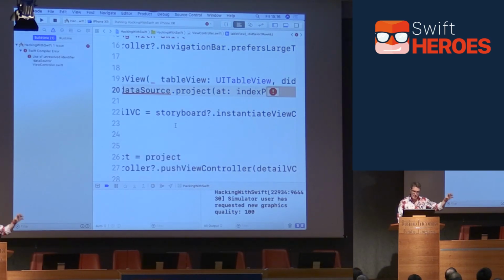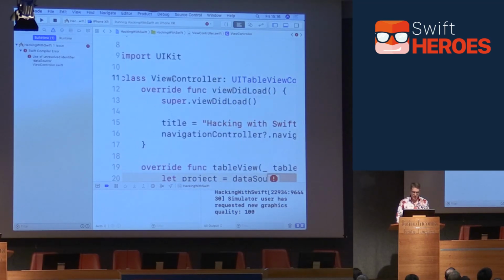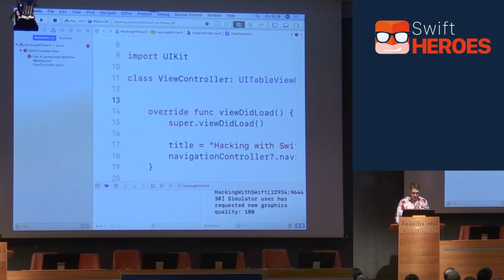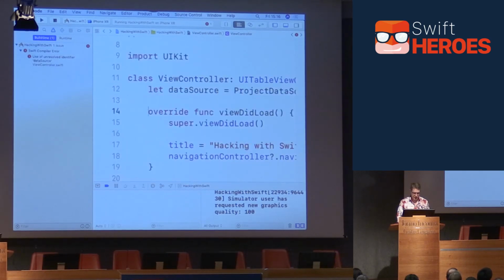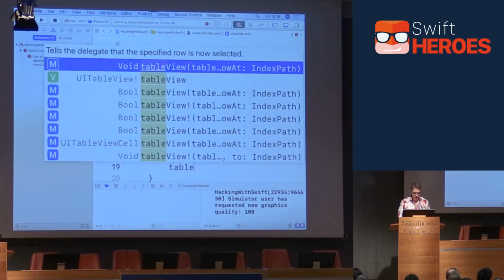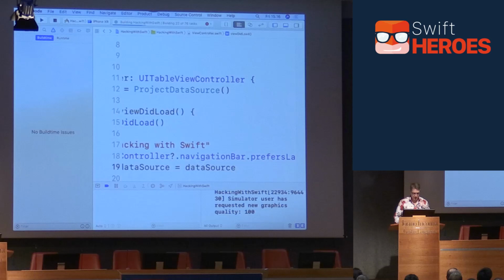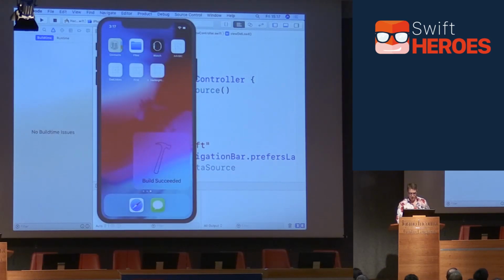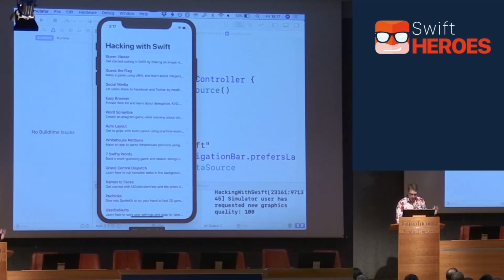So we now have a class with data sources and a class with view controller. The final step is to link the two together. Tell the view controller, when you're created, have a data source. So I'm going to say, let data source equals a project data source. And inside viewDidLoad, say table view dot data source equals that data source. Build and run. Succeeding. Yeah, I love it. Okay, still looks the same, which is a good thing. That's our goal here, right?